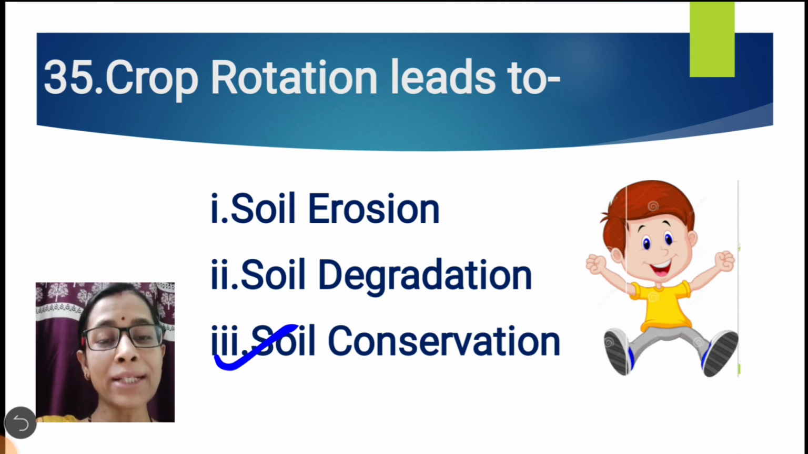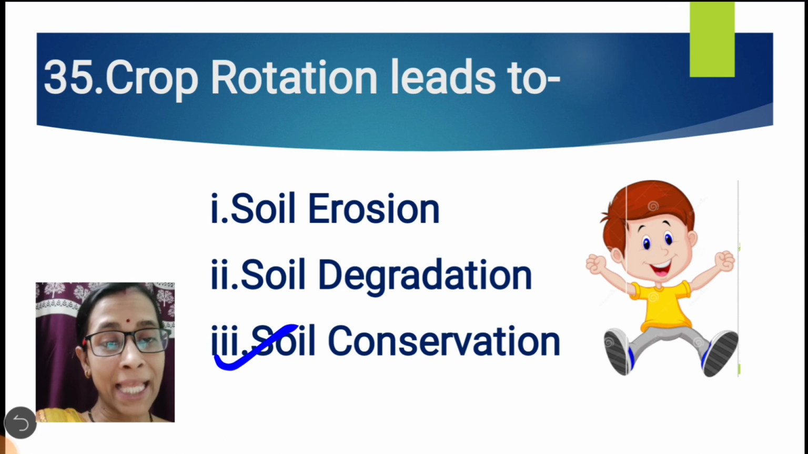By rotating crops, that means cereals must be followed by pulses, so that the nitrogen can be restored in the soil. So it helps in soil conservation.